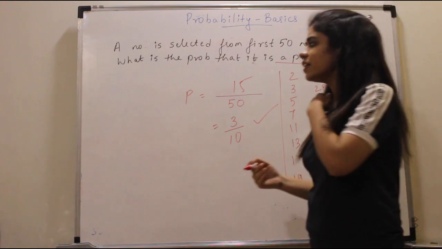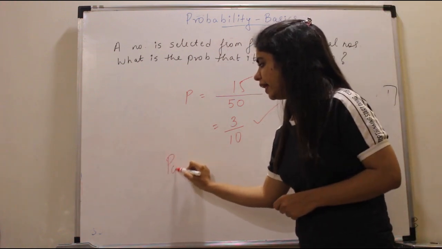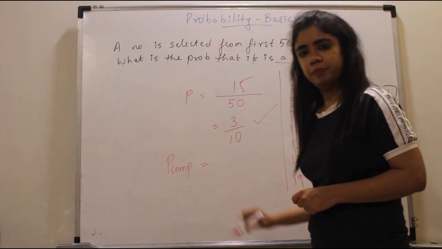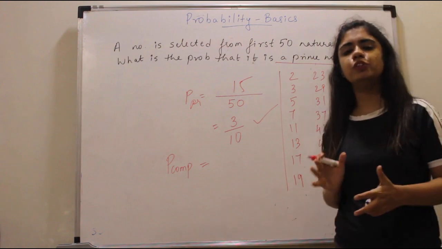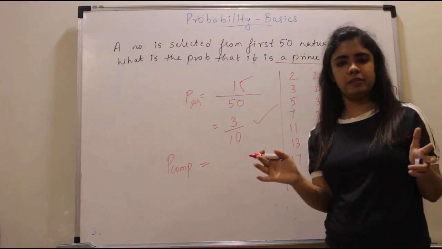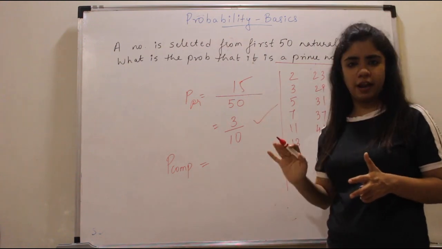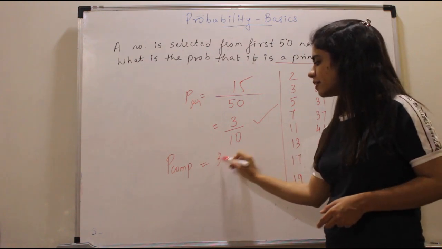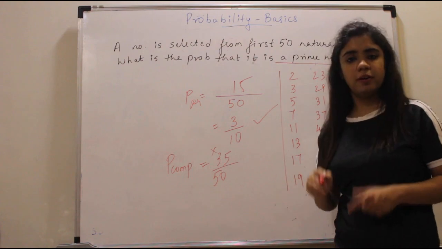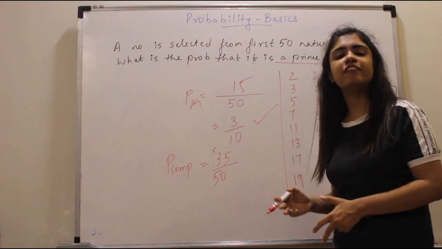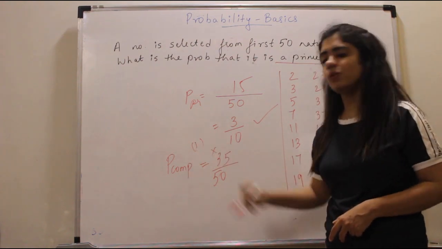Okay? If I ask you what is the probability that it's a composite number? This was for prime, this is for composite. Now what do students do? There are 50 numbers. They subtract this 15. So they say the answer is 35 by 50. This is wrong because in these 35 numbers they are considering 1 also.